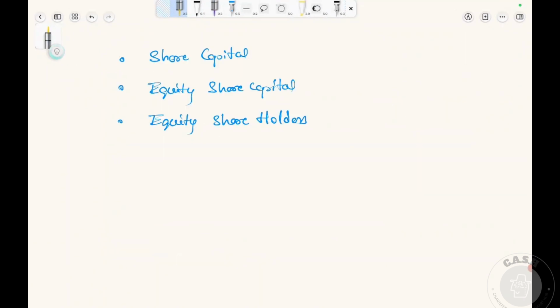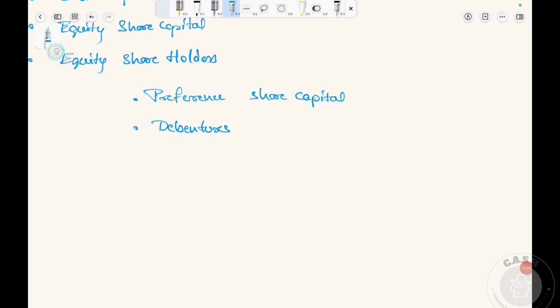I hope you now clearly understand what is share capital, what is equity share capital, and who are equity shareholders and why they are called true owners. In the next video, we will discuss more about terminologies of the balance sheet. In an upcoming video, we will learn preference share capital and debentures.